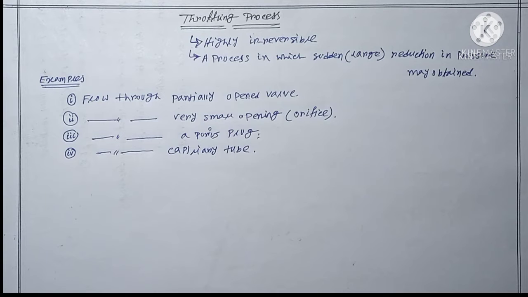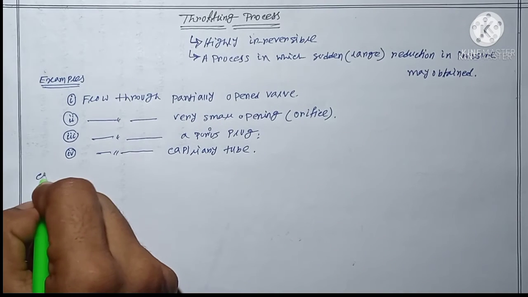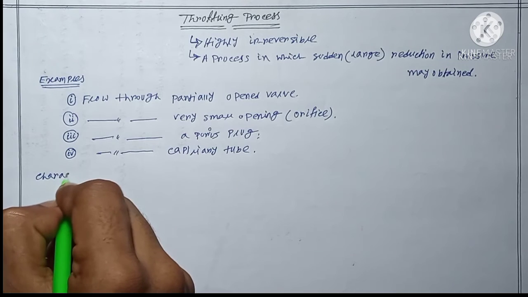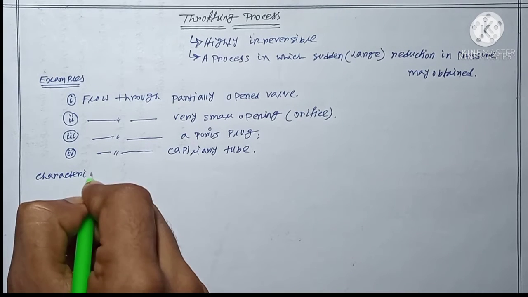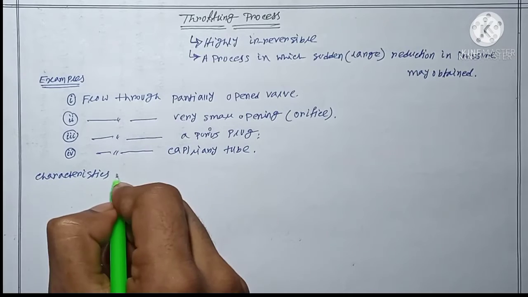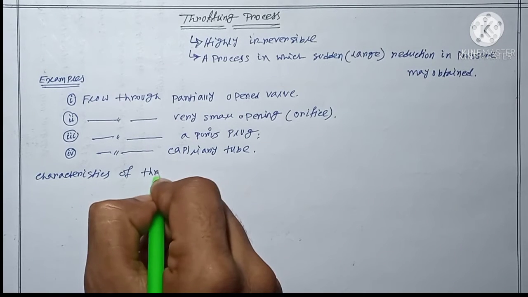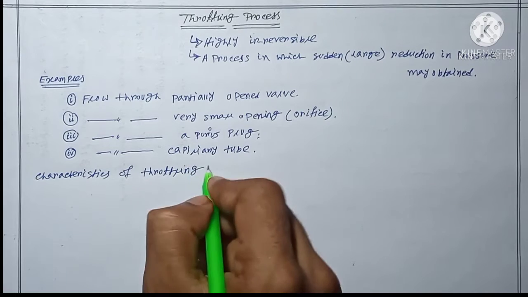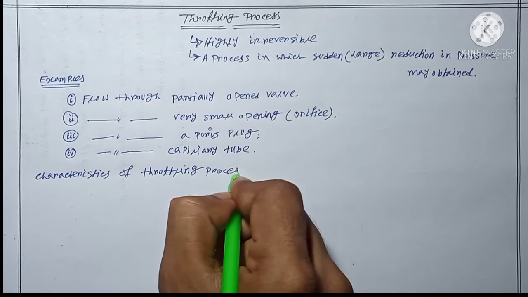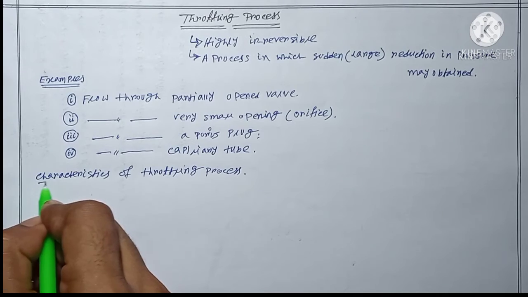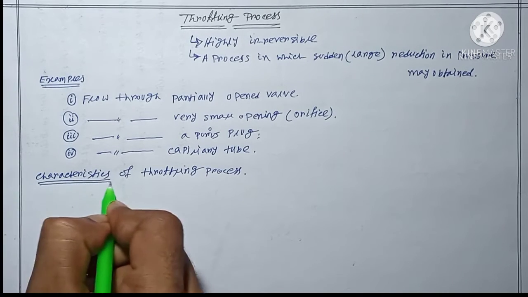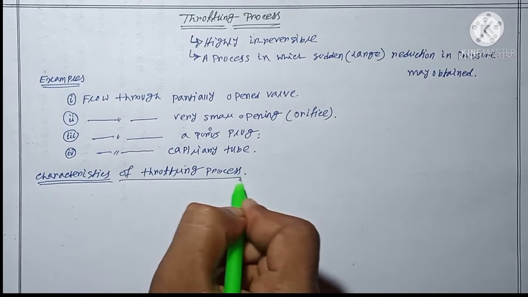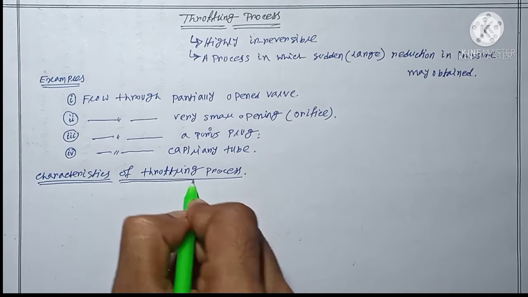Next is the characteristics of the throttling process. Very important. Okay, now listen. First, for this throttling process, the enthalpy will remain constant.